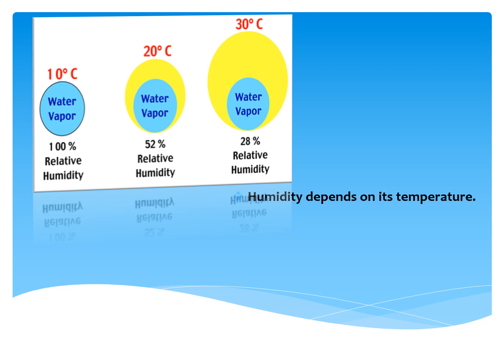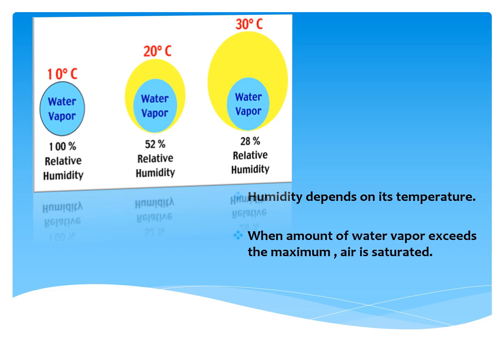The amount of water vapor the air can hold depends on the temperature. The higher the temperature, the more water vapor the air can hold. Conversely, the lower the temperature, the less water vapor the air can hold. At a given temperature, the air can hold a maximum amount of water vapor. If the amount of water vapor exceeds the maximum, we say the air is saturated.